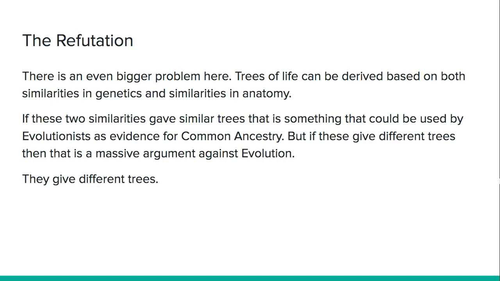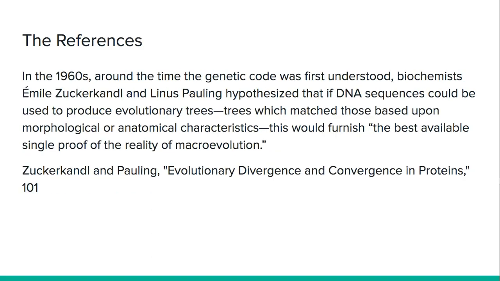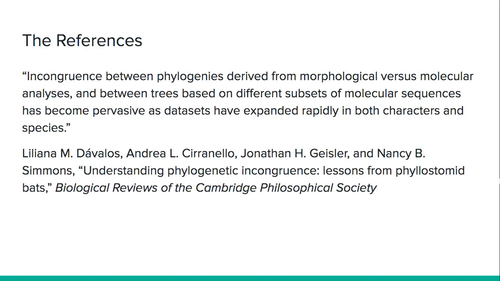And just to prove that I'm not making up this test for evolution myself, I'll give a reference from evolutionary biologists Zuckerkandl and Pauling, who basically hypothesized this point. And here's the reference. In the 1960s, around the time the genetic code was first understood, biochemists Emil Zuckerkandl and Linus Pauling hypothesized that if DNA sequences could be used to produce evolutionary trees which match those based upon morphological or anatomical characteristics, this would furnish the best available single proof of the reality of macroevolution. So I did not come up with this test.